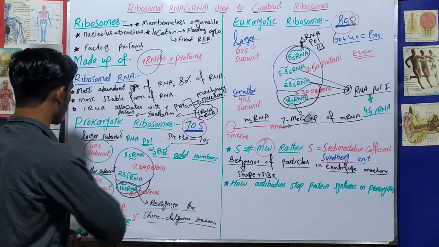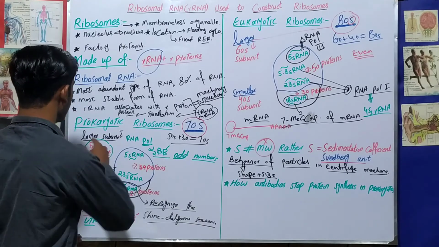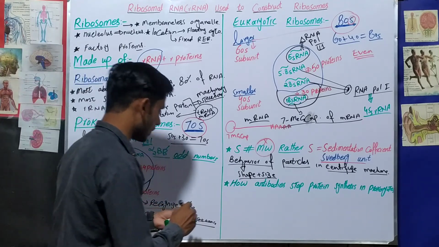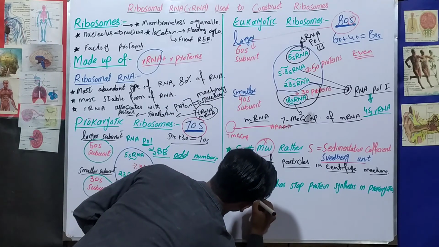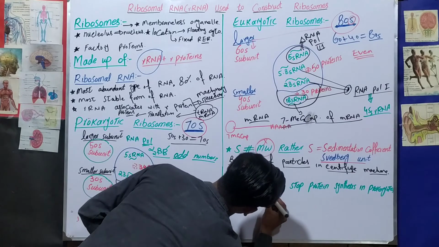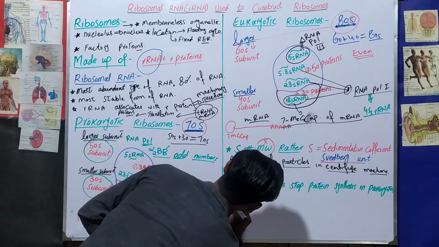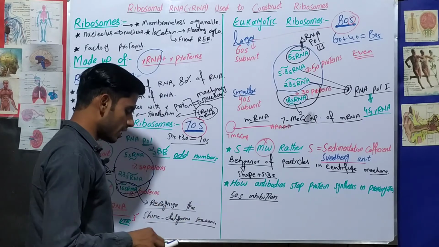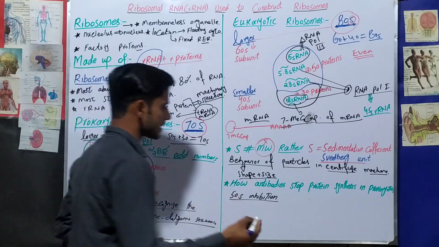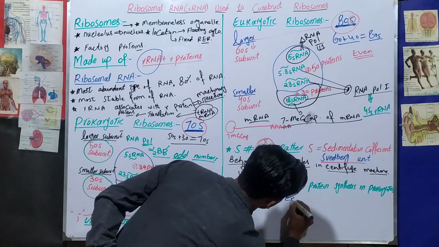So let's suppose that we are going to inhibit the synthesis of 50S. So we are going to do 50S inhibition. If we are going to inhibit the synthesis of the 50S subunit, then we will use the medicine erythromycin.